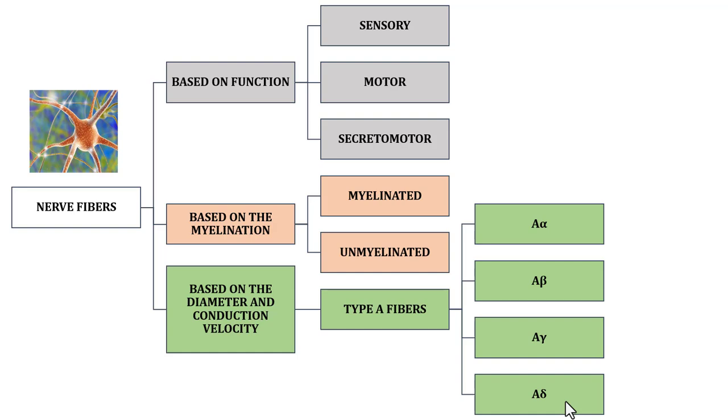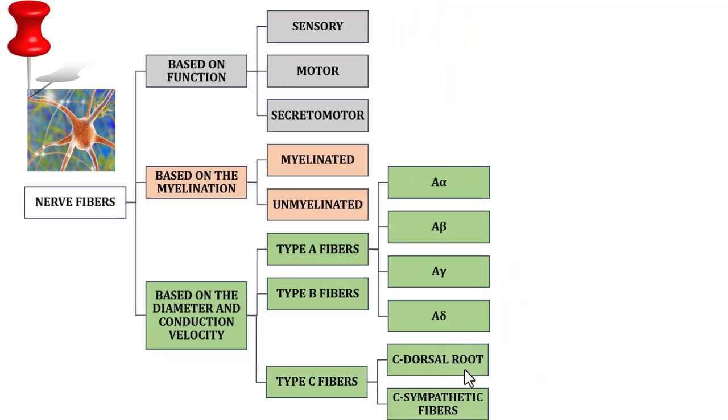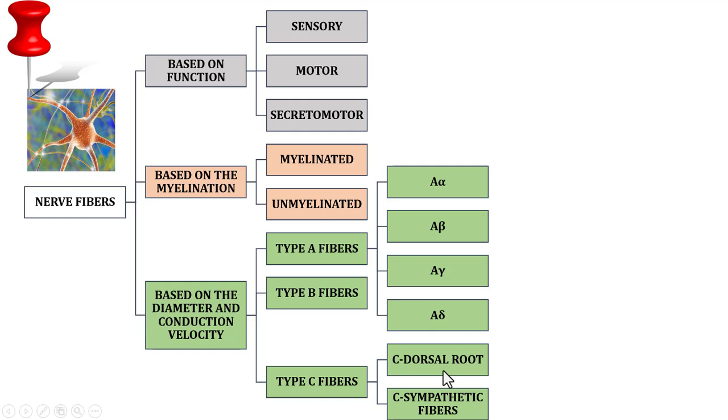And then we have type B fibers. And then lastly we have type C fibers, which again are divided into 2 types. One is C dorsal root fibers and the other is C sympathetic fibers. As I said earlier, we'll have to put some effort to remember these types of fibers. Clear?